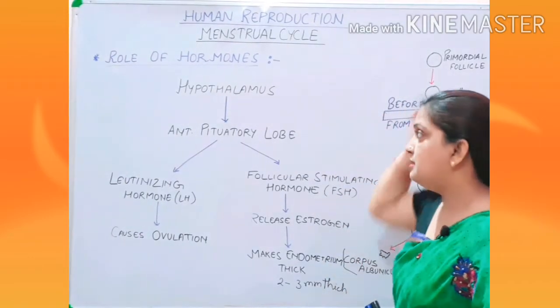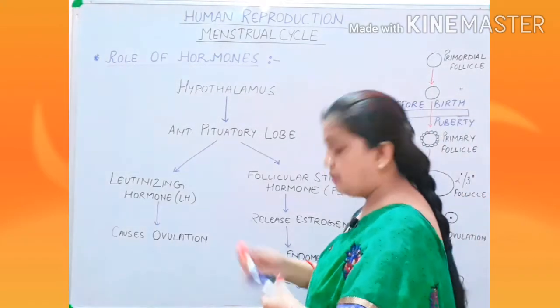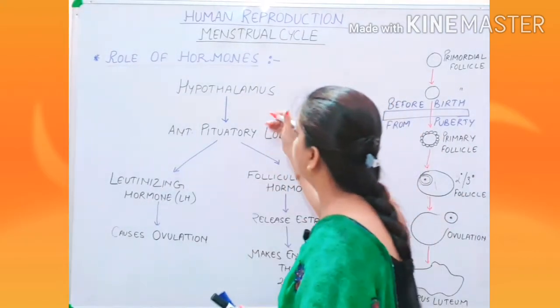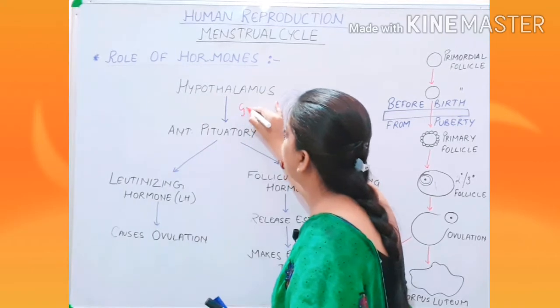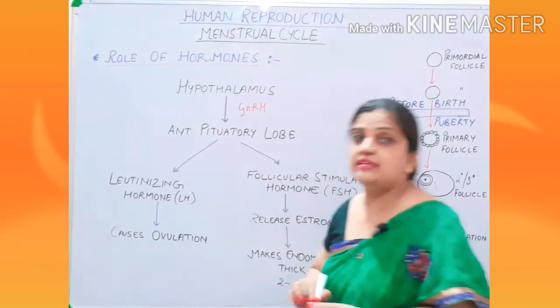Now children, this hypothalamus secretes the gonadotropin hormone, that is GnRH.